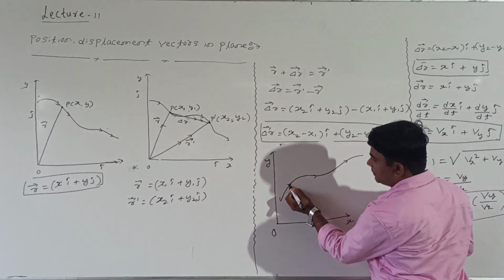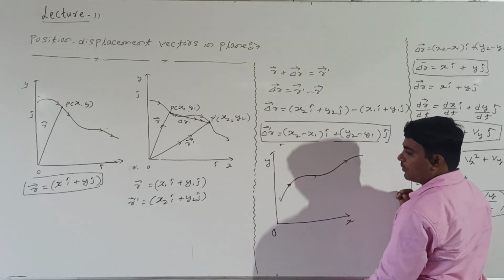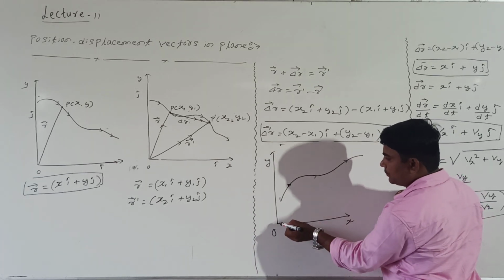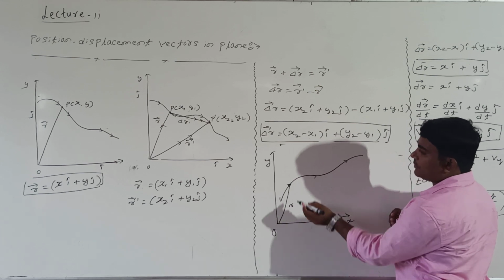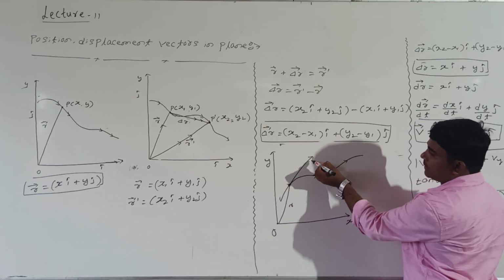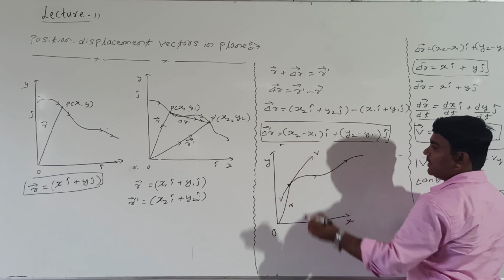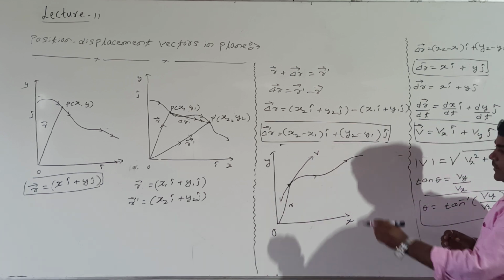Now I will choose two points. This is one point. From this point, shall I draw the position vector? This we are calling the position vector. This is R. At this point, if we draw the tangent line, this becomes what? Velocity V.